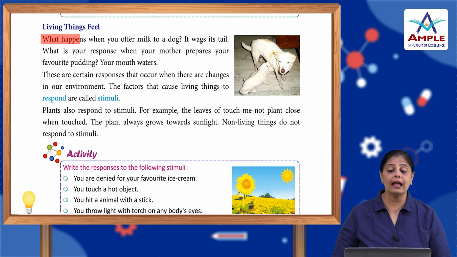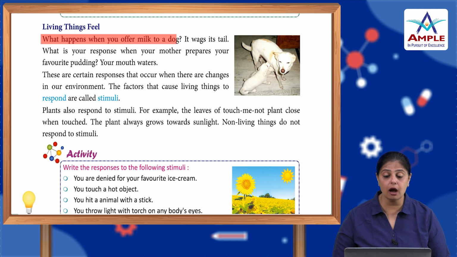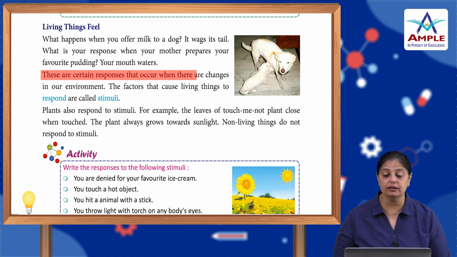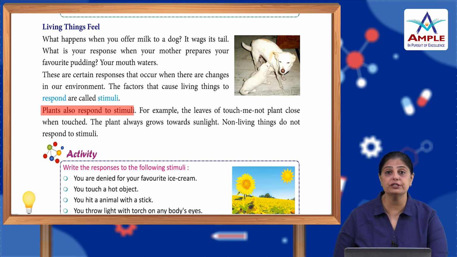Right now, what happens when you offer milk to a dog? It wags its tail. What is your response when your mother prepares your favorite pudding? Your mouth waters. These are certain responses that occur when there are changes in our environment. The factors that cause living things to respond are called stimuli. Plants also respond to stimuli.